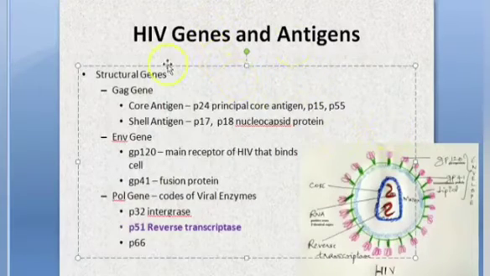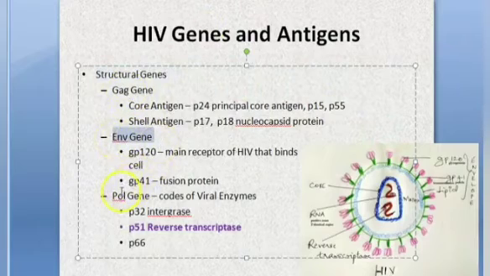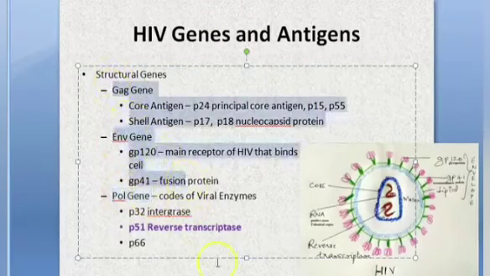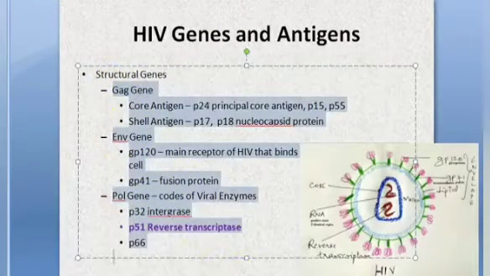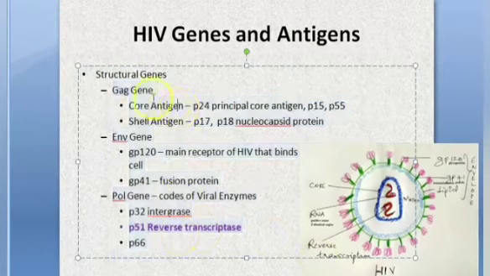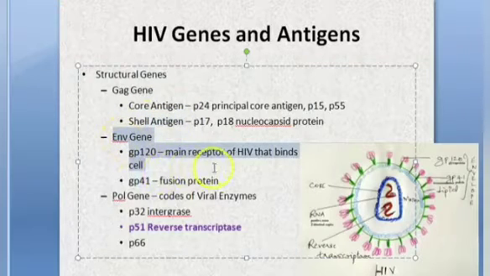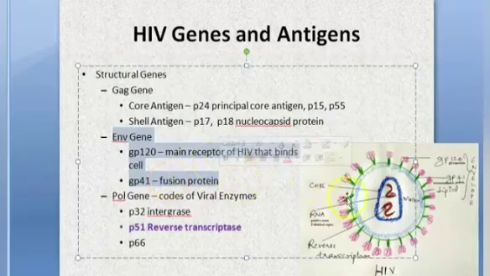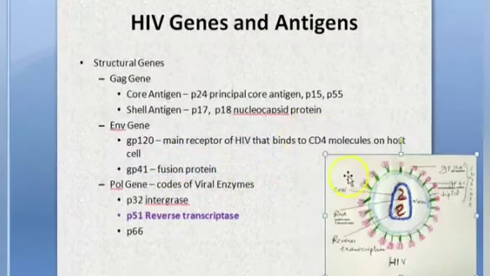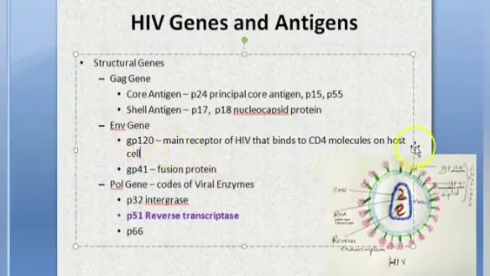Genes and antigens we saw. So there are structural genes, which are the gag gene, envelope gene and pol gene. These three generate proteins which form the morphology, the structure. Like somebody forms the core, somebody forms the shell. The envelope genes produce these proteins, GP120 and GP41, right? So these are the genes that produce these antigens or proteins, okay?